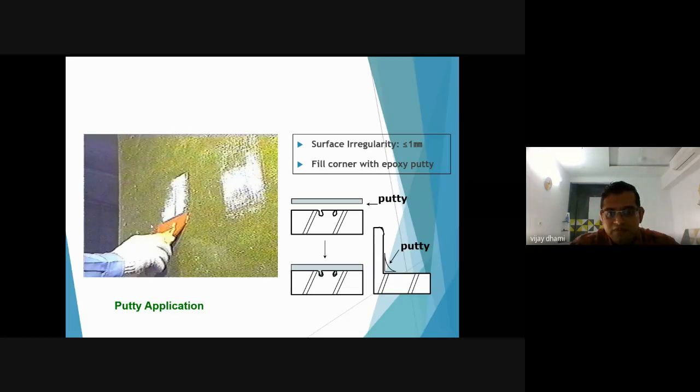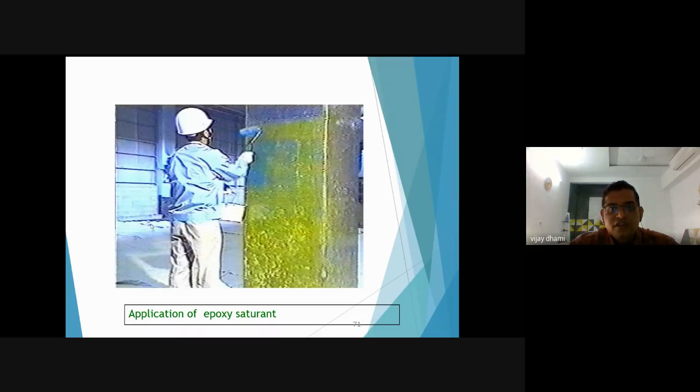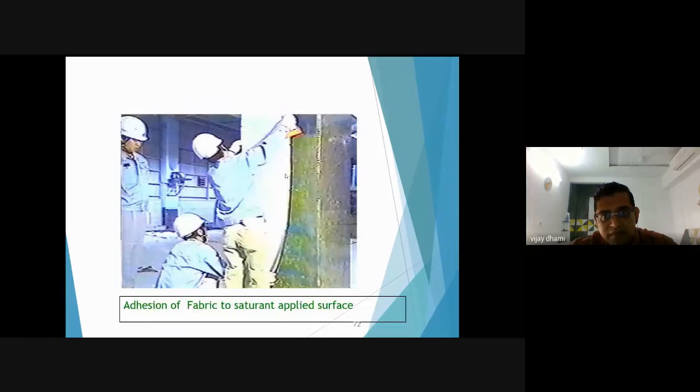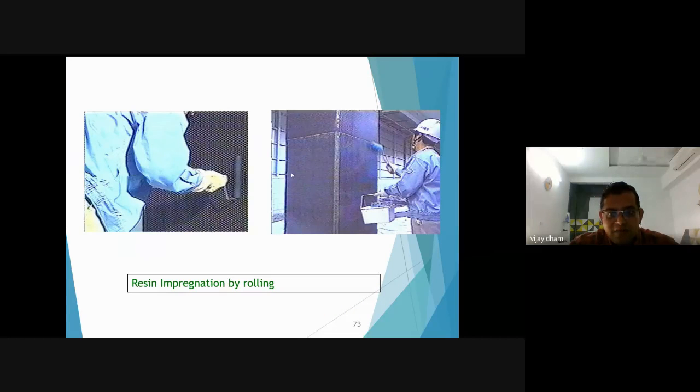So after epoxy putty application, you can take a cutting of your fibers as per your required design and as per your required needs on the surface. So this is the first application of the primer or epoxy saturant before applying a fiber wrap. After saturant application, you are applying a fabric. So this is the carbon fiber.